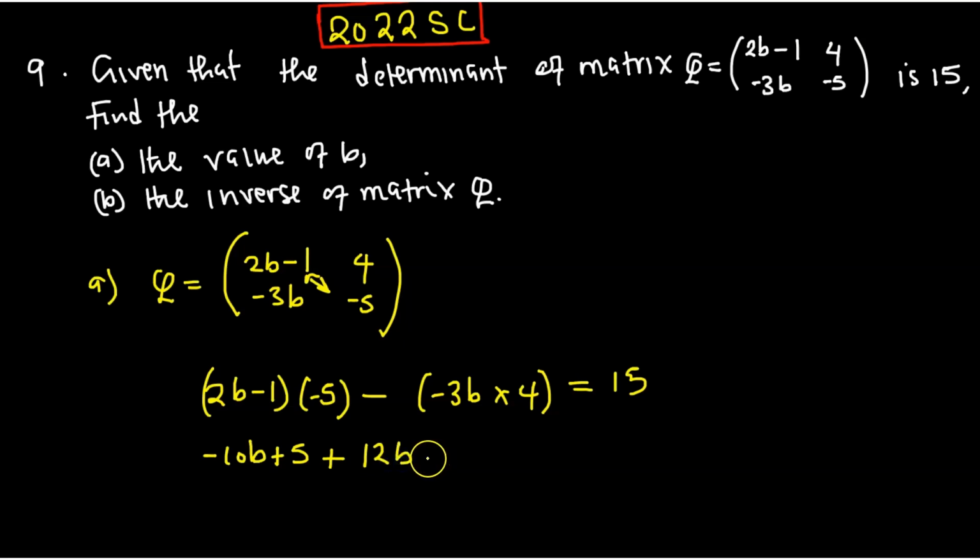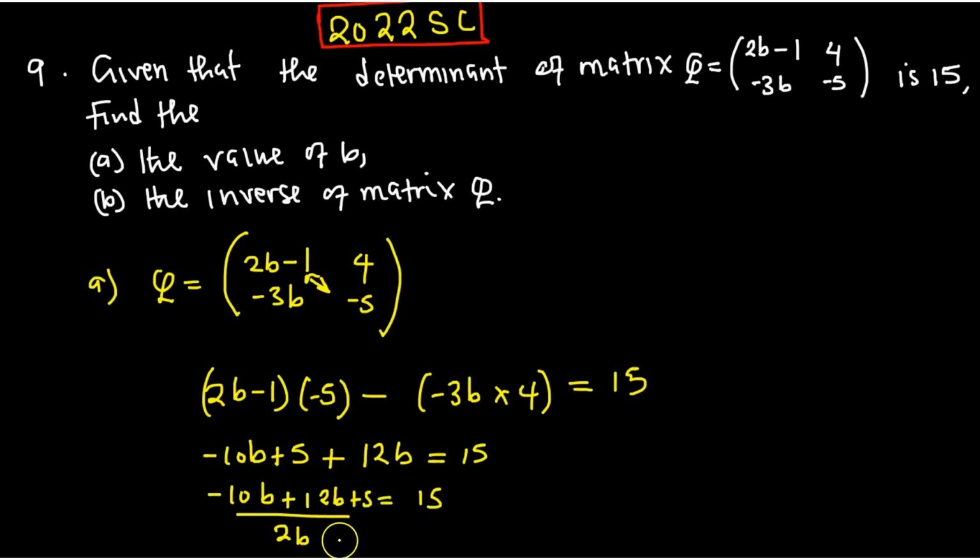You know that 3 multiplied by 4, it is 12. This is all equal to 15. Let us look at what can add and what can subtract. This and this are like terms, and therefore they can add. So negative 10B plus 12B plus 5 equal to 15. So here the answer is 2B, because negative 10B plus 12B, okay, then plus 5 equal to 15.